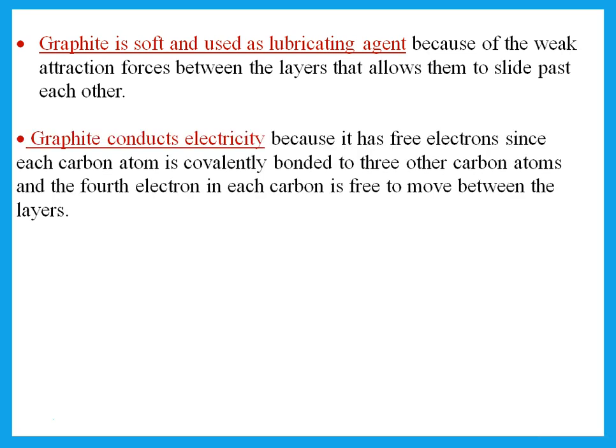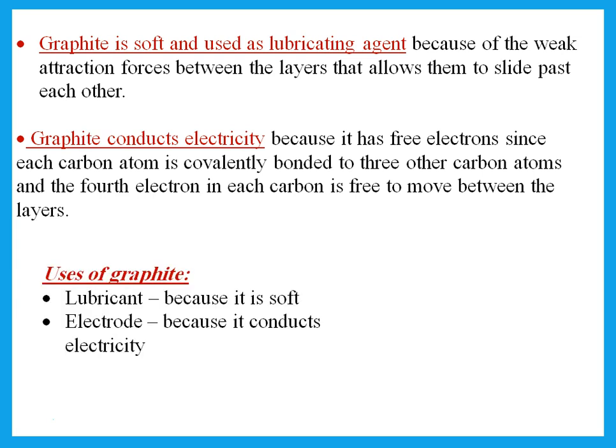Remember that graphite is the only non-metal that conducts electricity, and that is because it has free electrons. Now, why does it have free electrons? Because each carbon is covalently bonded to only 3 other carbons. So it has a 4th electron for each carbon atom that is free to move between the layers.